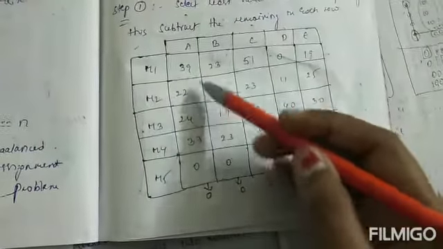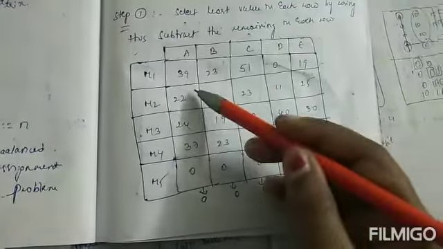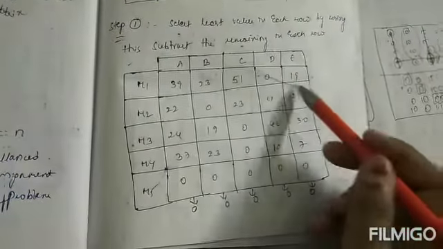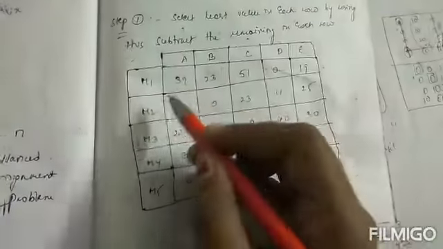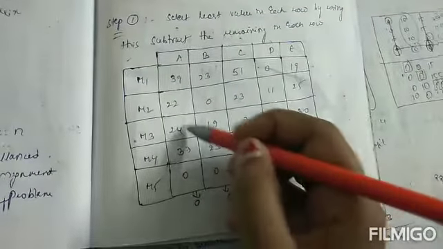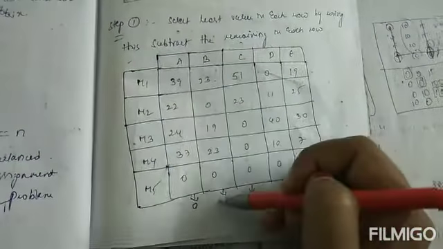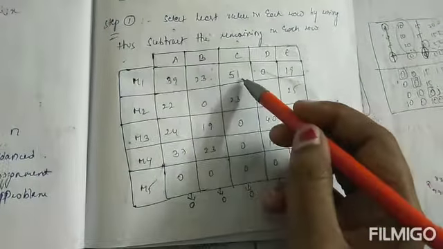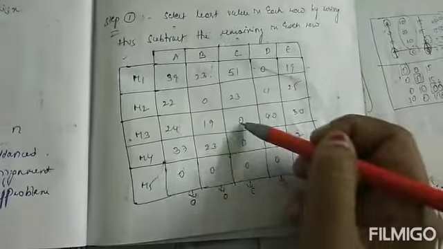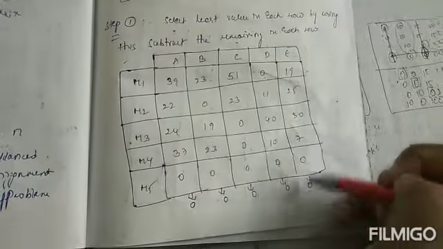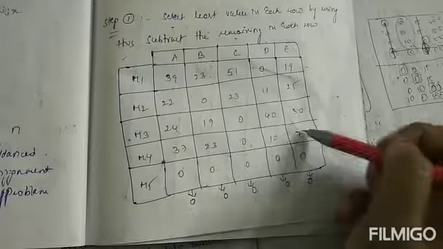So in this matrix, select each column's minimum value. In this column 0 is minimum, in this column 0 is minimum, in this column 0 is minimum, in this column 0 is minimum, in this column 0 is minimum. So 39 minus 0, 22 minus 0, 44 minus 0, 37 minus 0, 0 minus 0. Likewise 23 minus 0, 0 minus 0, 19 minus 0, 23 minus 0, 0 minus 0. In the same way, 51 minus 0, 23 minus 0, 0 minus 0, 0 minus 0, 0 minus 0, 11 minus 0, 40 minus 0, 10 minus 0, 0 minus 0, 19 minus 0, 25 minus 0, 30 minus 0, 7 minus 0, 0 minus 0.